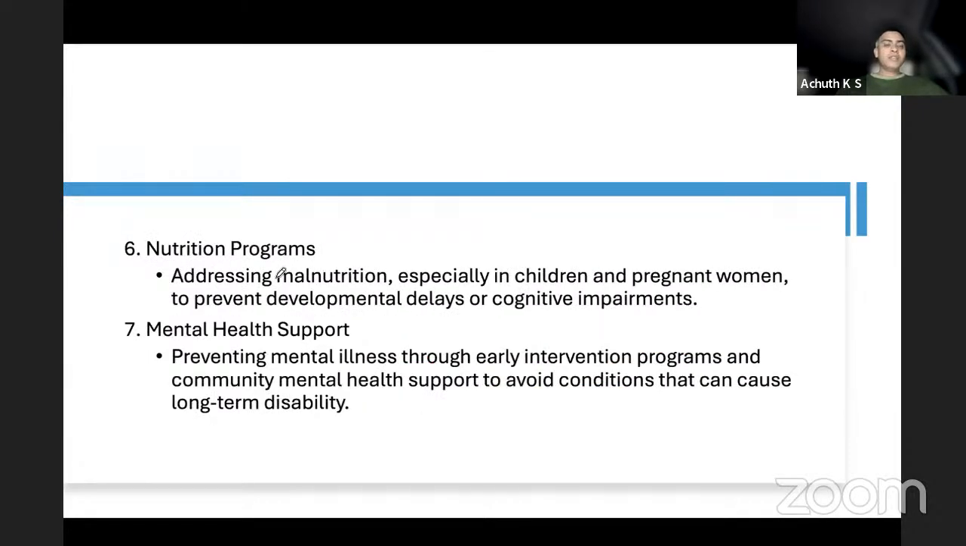Nutrition programs: there are many programs like ICDS, midday meal program, support of iron and folic acid. All these things are provided in the nutrition programs to provide extra and supplementary nutrition for children, pregnant women, lactating women, as well as adolescents. There are also mental health programs available from the Government of India, so that early intervention programs and community mental health support are provided for conditions that cause long-term disability.